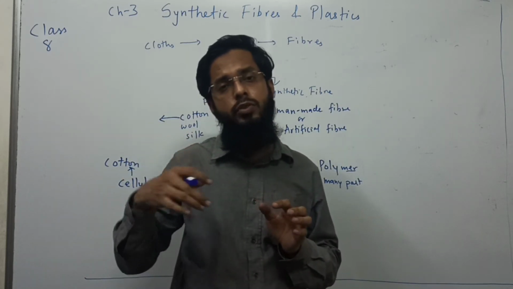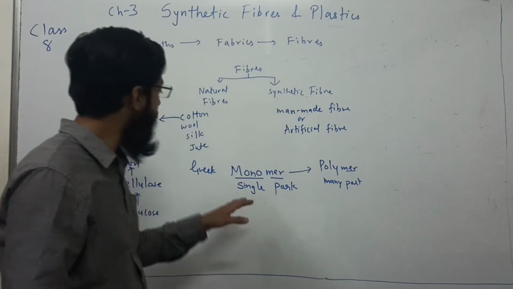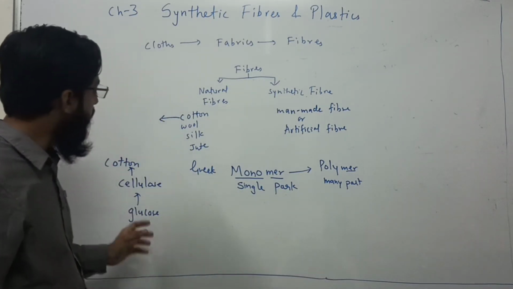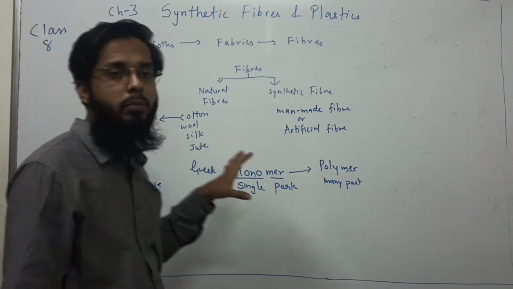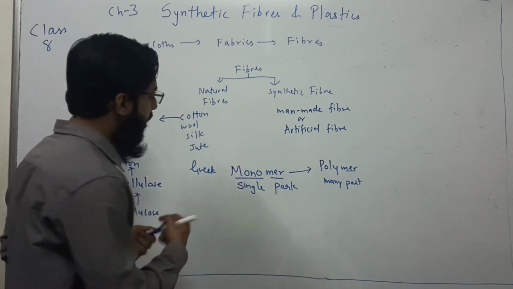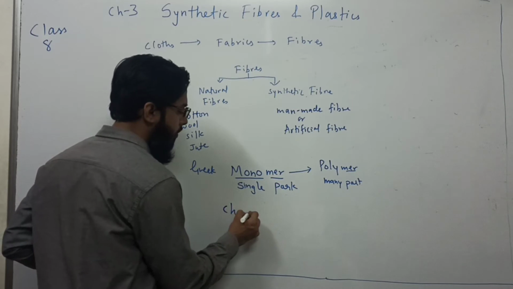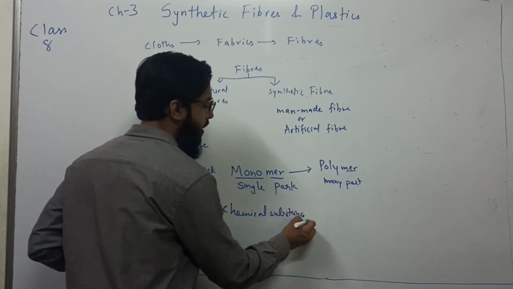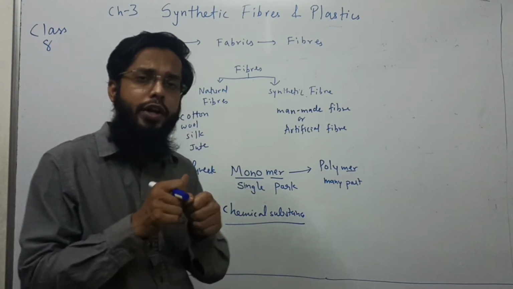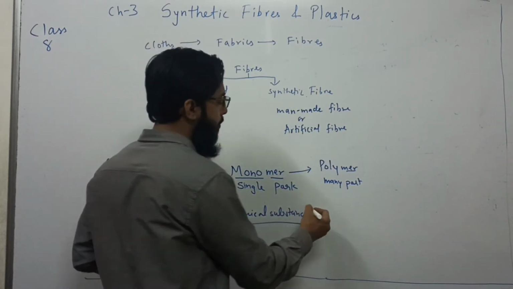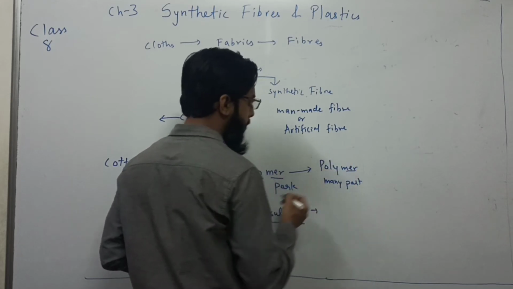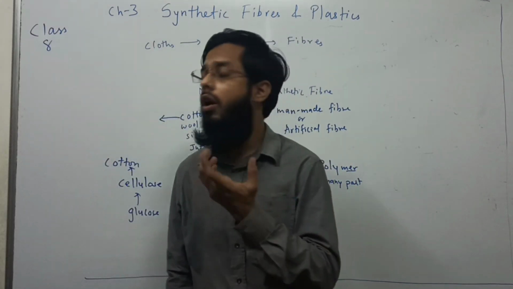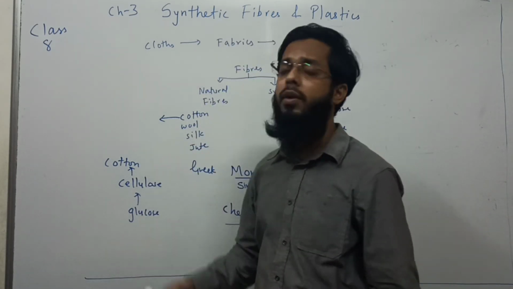So this repeating unit which is continuously repeated is known as monomer, and when we talk about fibers and synthetic fibers, this monomer would be a chemical substance. A single chemical substance is joined and repeated many times, forming a big molecule which is known as polymer. So let's talk about a natural fiber, like cotton.